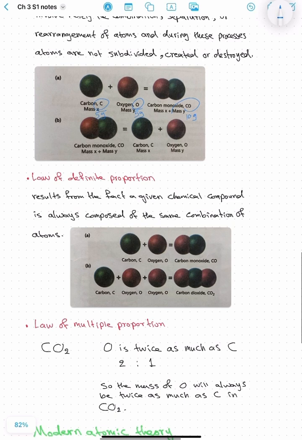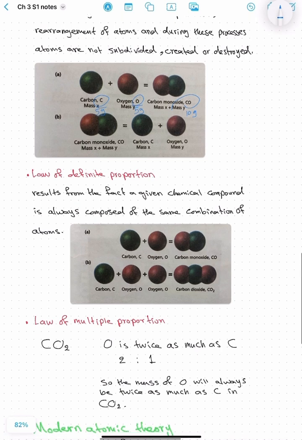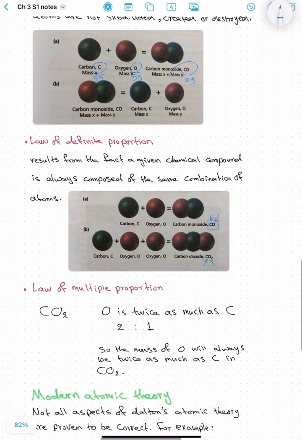The law of definite proportion, on the other hand, results from the fact that a given chemical compound is always composed of the same combination. So carbon monoxide is always 1 carbon, 1 oxygen. Carbon dioxide is always 1 carbon, 2 oxygen. So look, it's always like this no matter where the source is.